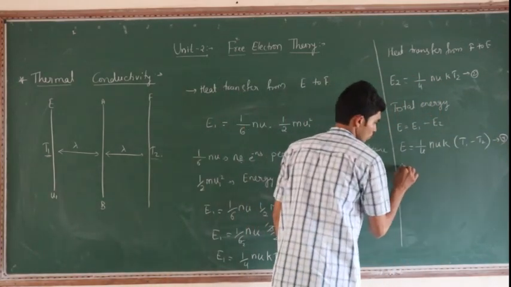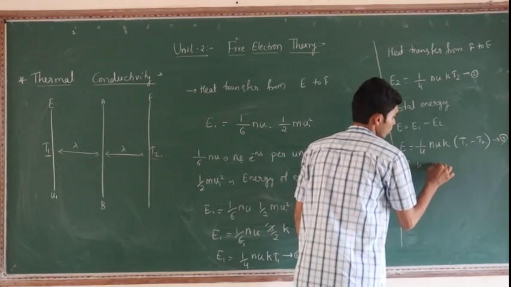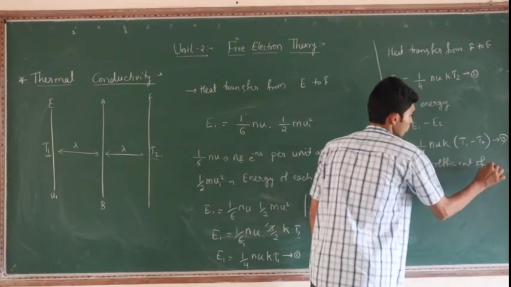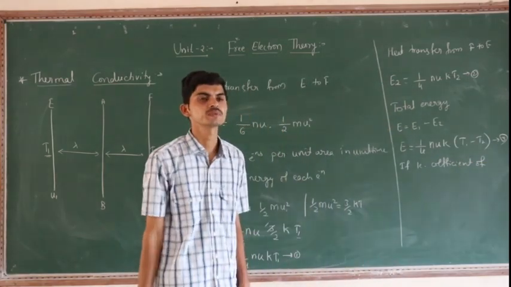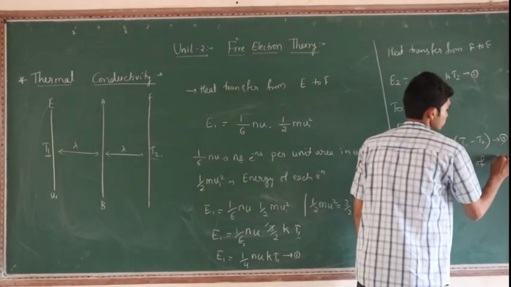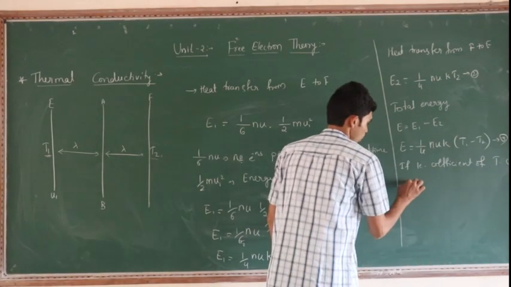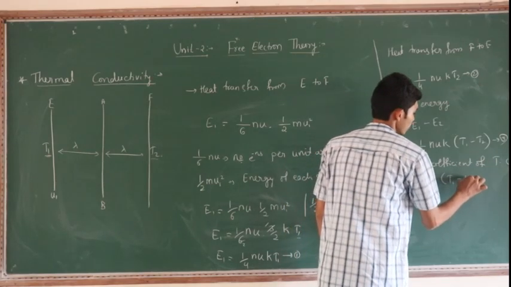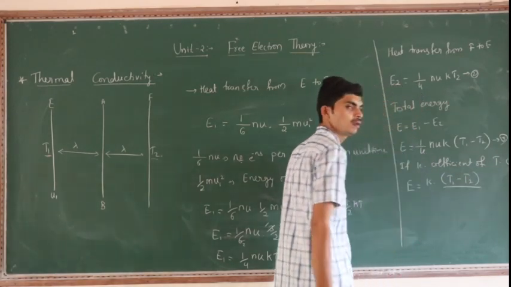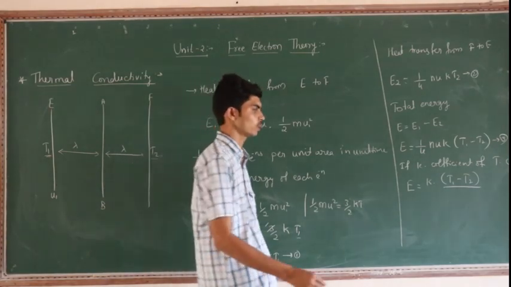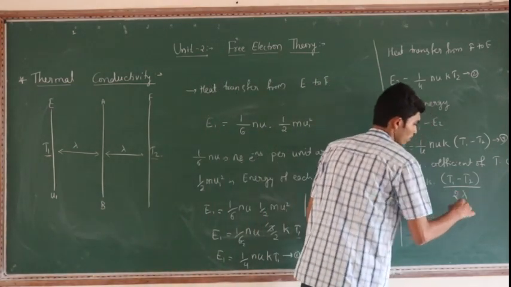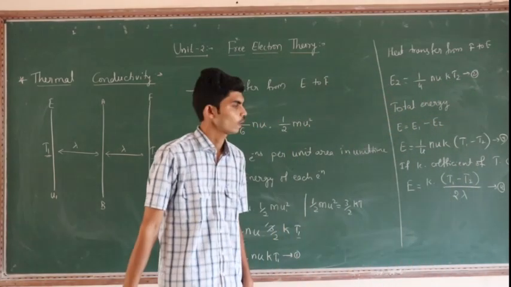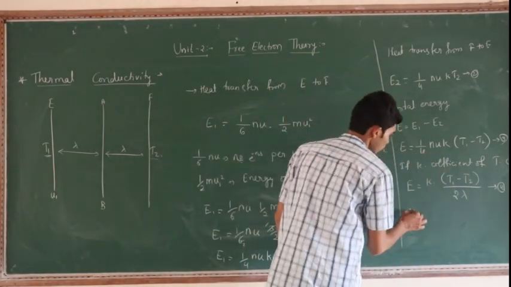If K is the coefficient of thermal conductivity, then E is equal to K into T1 minus T2 divided by 2 lambda. That is equation number 4. Equate equations 3 and 4.